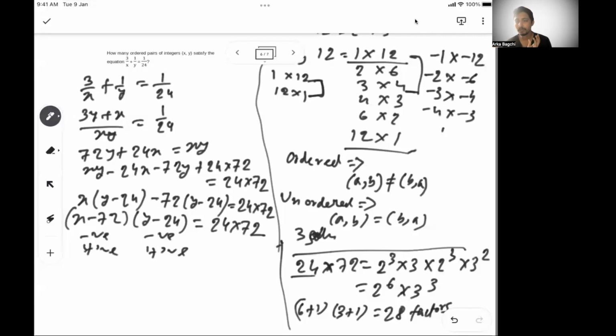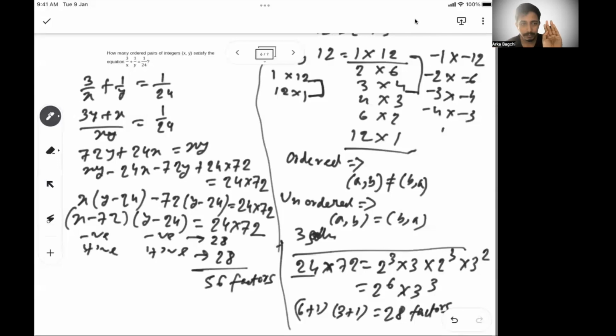For every positive set of values, there is an equivalent set of negative values as well. So can I say 28 factors when both are positive, 28 factors when both are negative, so a total of 56 factors. 56 factors means 56 solutions. But be careful.